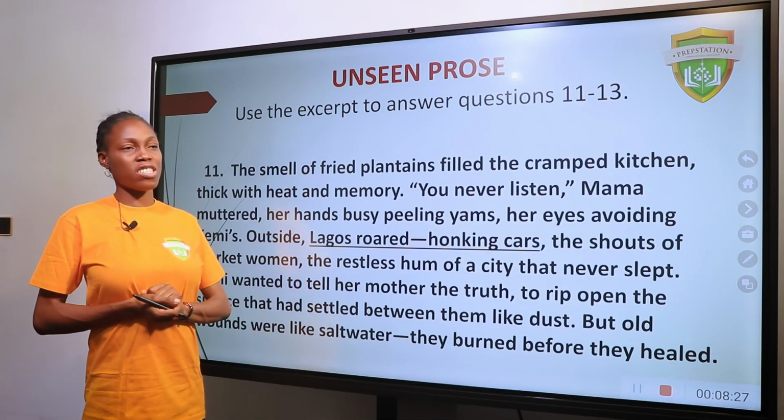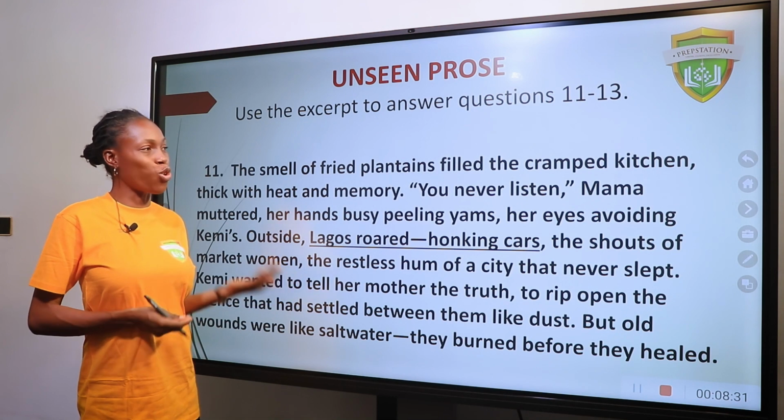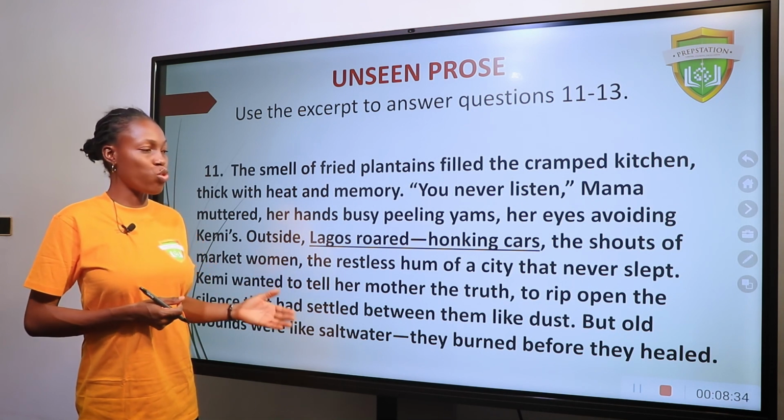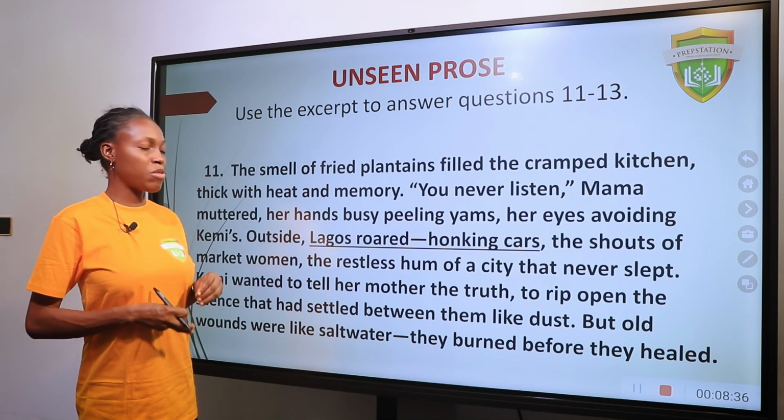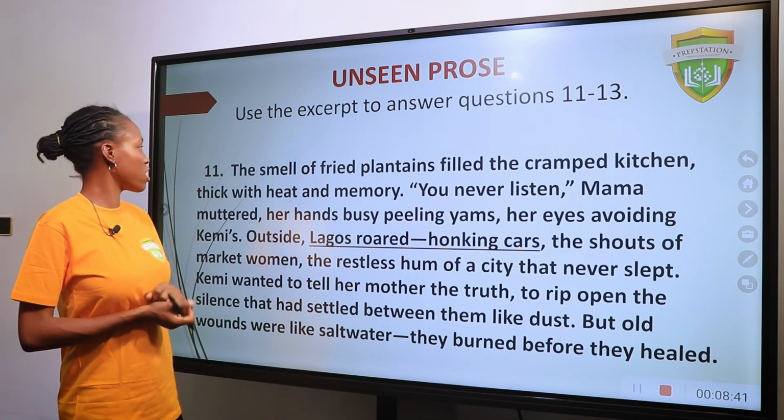Now we move on to the next section, which is unseen prose. Remember, because it's unseen, we do not know the person who wrote this excerpt. The excerpt is picked from a book or from a poem. So let's look at this together.